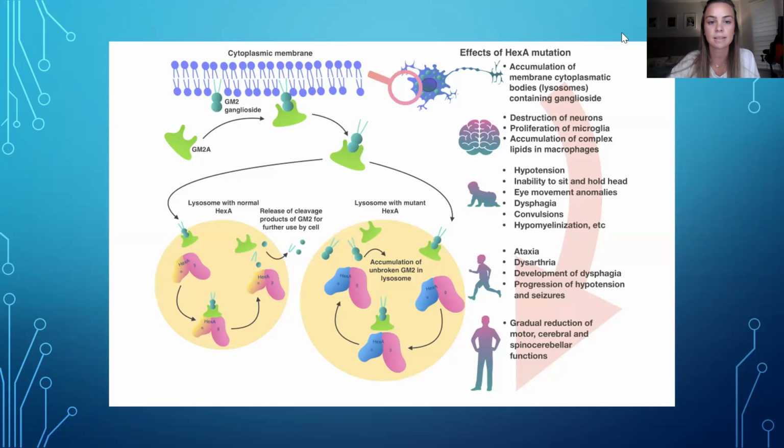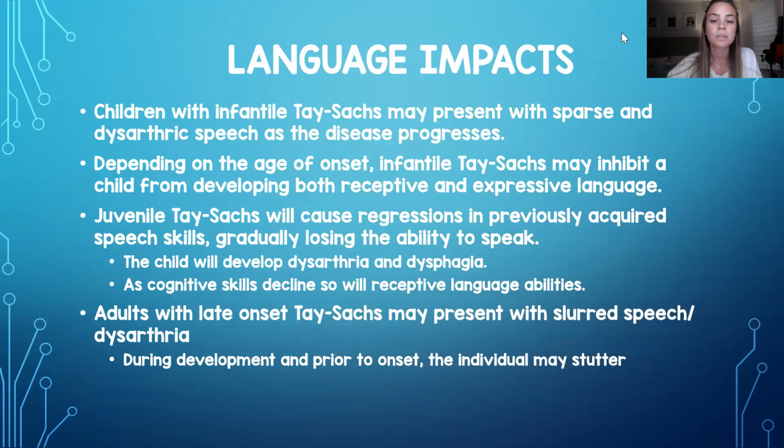So some language impacts we'll see, especially the early language development, is that children with infantile Tay Sachs may have sparse and dysarthric speech as the disease progresses. And remember, they're only going to live till about 5 years of age. Depending on the age of the onset, this may inhibit the child from developing both receptive and expressive language because it can come on around 3 months.